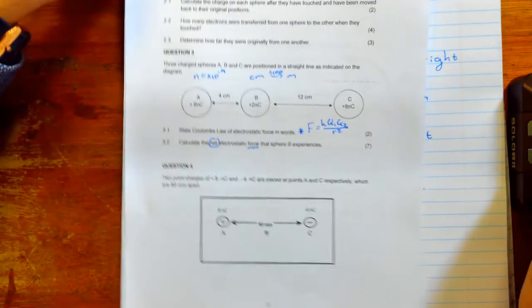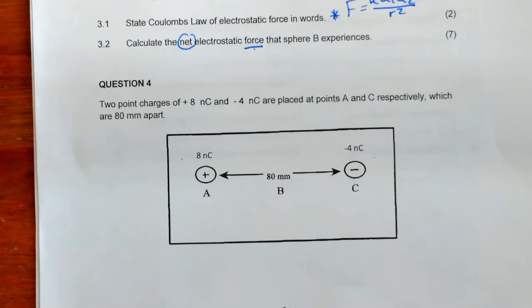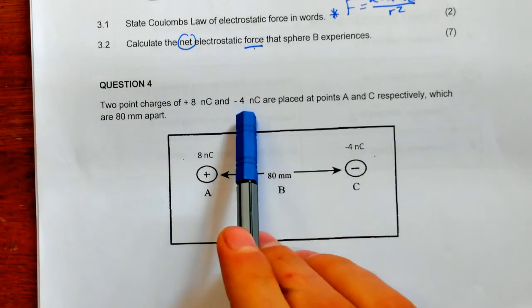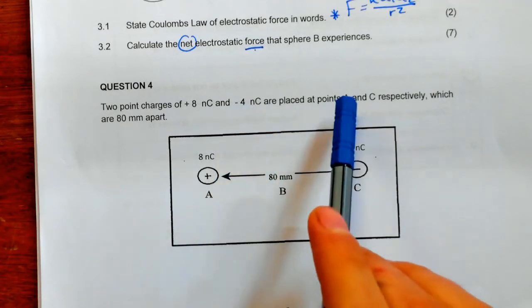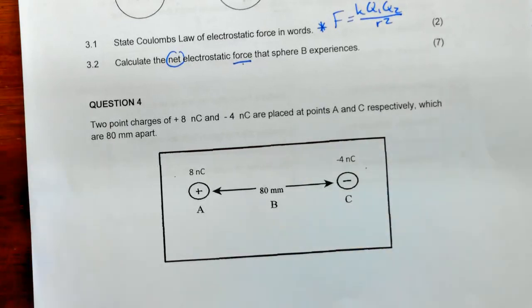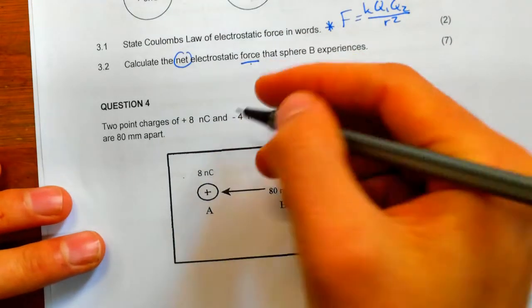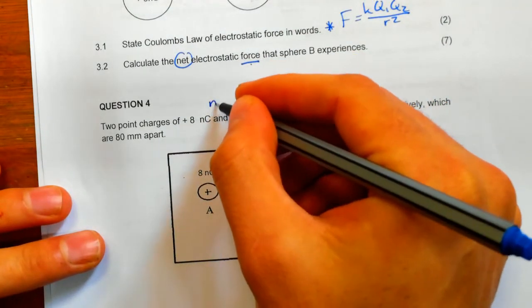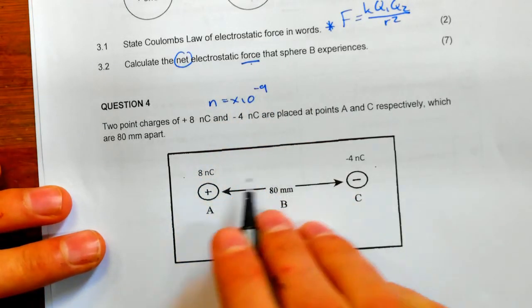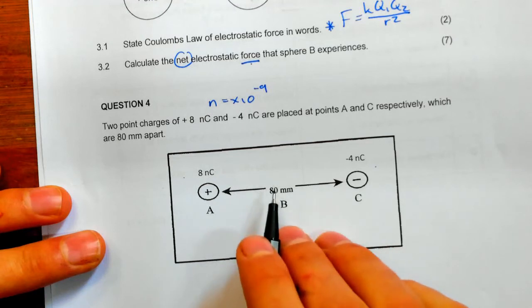We move on to question 4, which is electric field questions. They say 2 point charges of positive 8 nanocoulombs and negative 4 nanocoulombs are placed at points A and C respectively, which are 80 millimeters apart. Important to remember, and I did it in the previous question, nano is times 10 to the negative 9, and we must convert millimeters to meters.